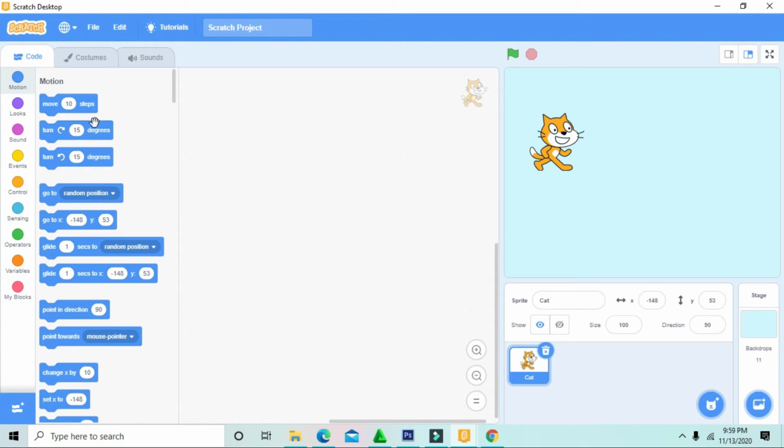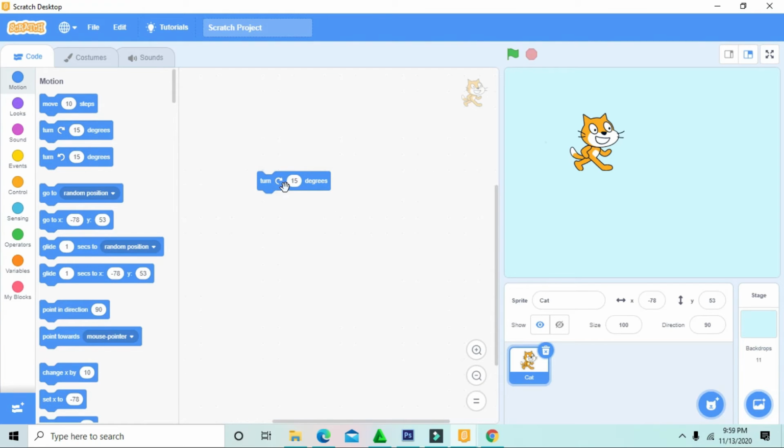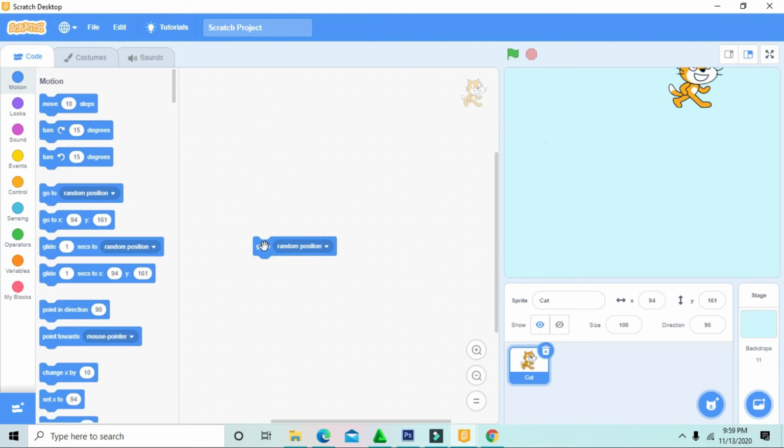Now we will explain about motion. For move 10 steps, we move 10 steps. Turn right 15 degrees. She will turn 15 degrees. Turn left 15 degrees. You can turn it left 15 degrees. Go to random position. It means you go to random position. You go anywhere but it will be random.